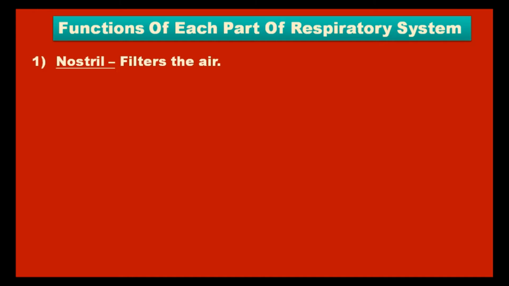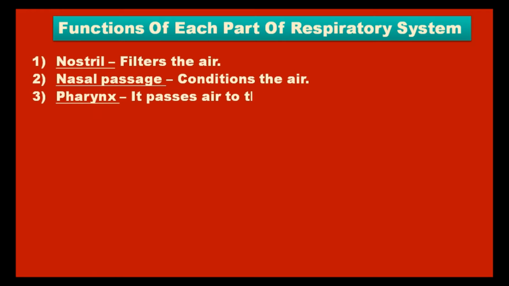Nasal passage. Air entering the nostrils leads to the nasal passage. It is mainly responsible for conditioning the air. Pharynx. The nasal chamber opens into the pharynx. It passes air to the larynx.